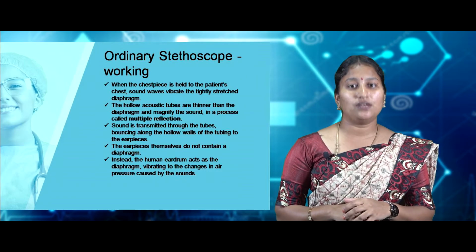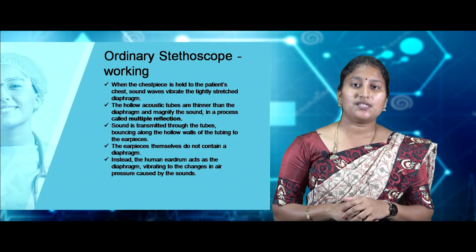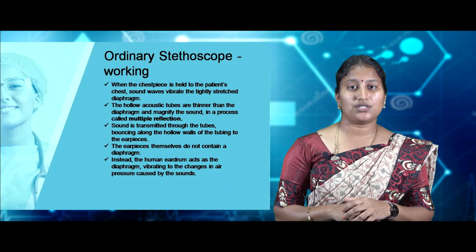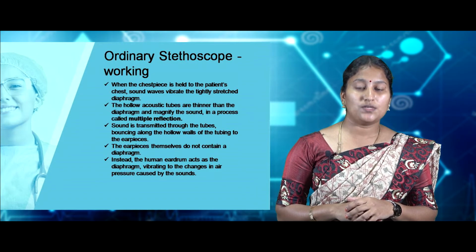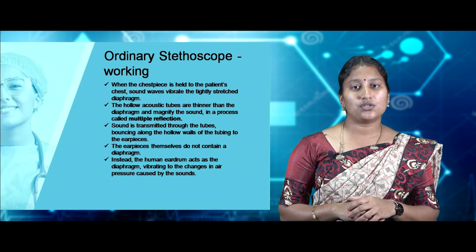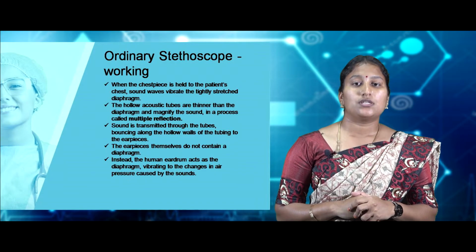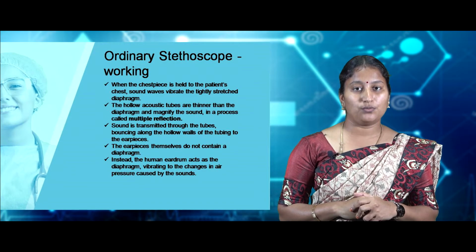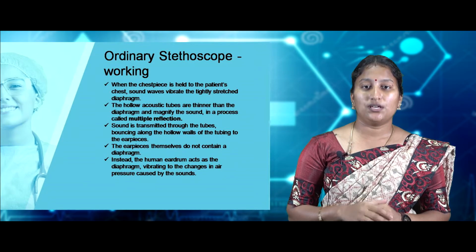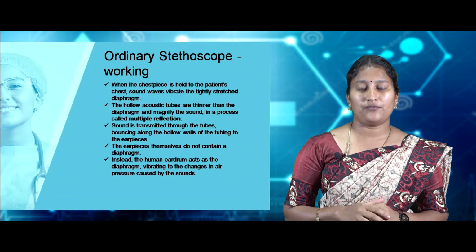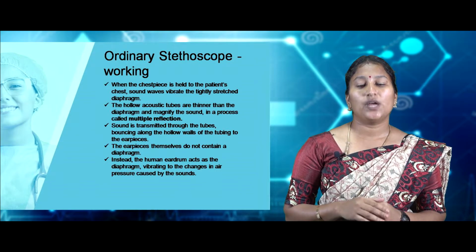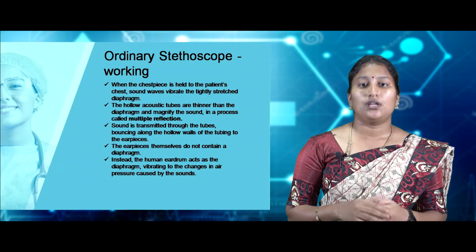Now let's see the working of an ordinary stethoscope. When the chest piece is held against the patient's body, the sound waves vibrate the tightly stretched diaphragm. The hollow tubes are thinner than the diaphragm and magnify the sound in a process called multiple reflection. Sound is transmitted through the hollow tube, bouncing all along the walls of the tube to the earpiece. The earpieces themselves do not contain a diaphragm. Instead, the human eardrum acts as a diaphragm, vibrating to the changes in pressure in the sound waves.